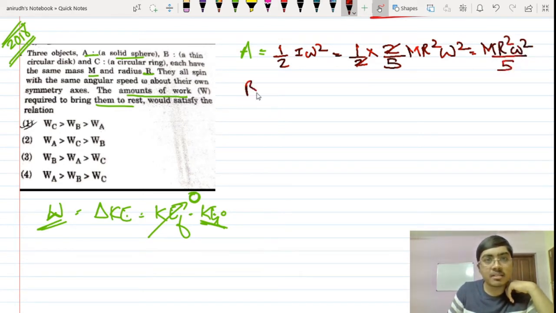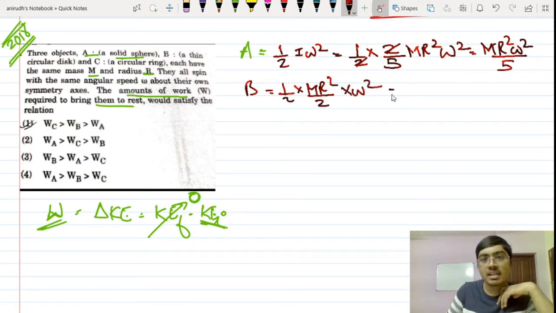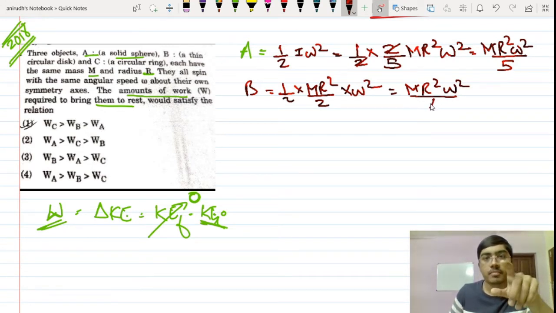So what is B then? B is a thin circular disc. So that is half I omega square, that is mr square by 2 multiplied by omega square, that is mr square omega square divided by 4.